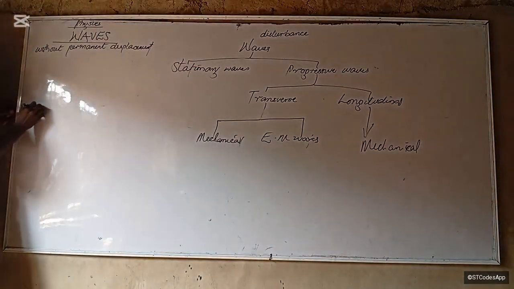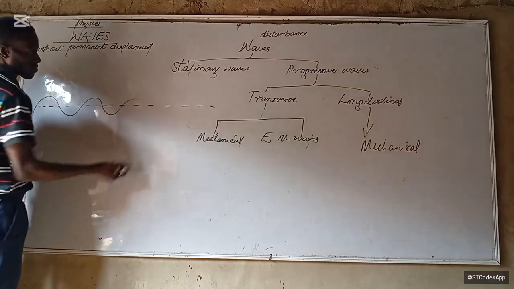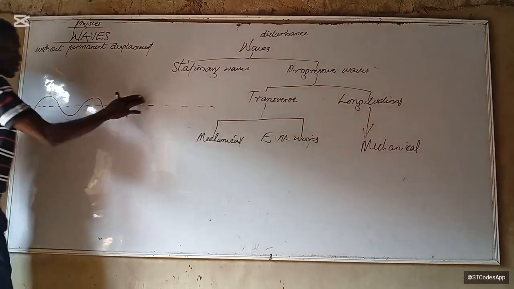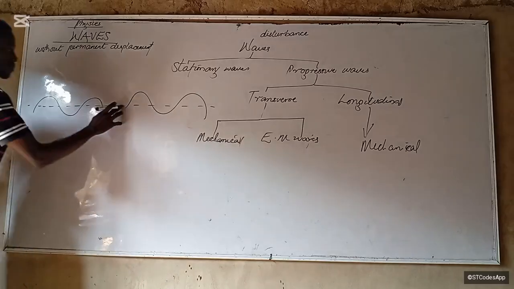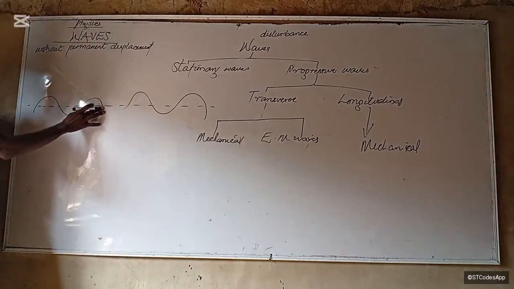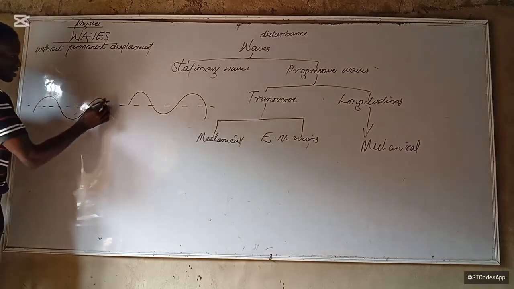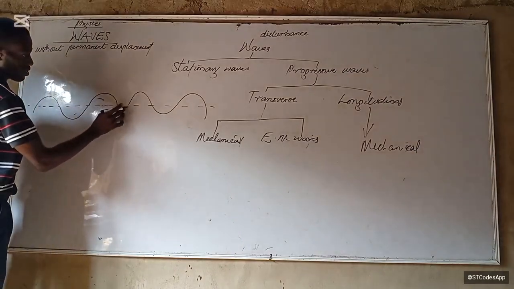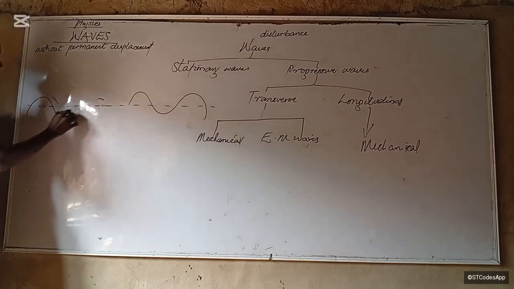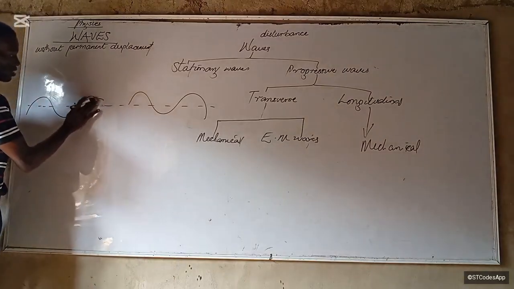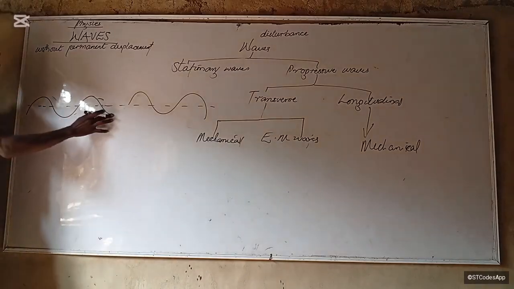Okay, so now let's create a plane here using dashes. So two waves, they're traveling on this plane. This is called a waveform. So this one is traveling like this, and this other one is always traveling like this. Now notice two things. The way I'm supposed to draw it is something like this. Do you know why? So that